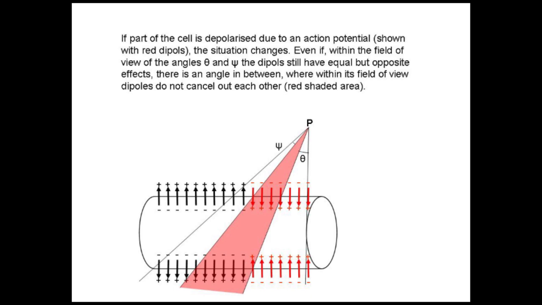And again, you can add dipoles and come up with a summation dipole, which can account for the total effect of all those small dipoles. Then this cell has a dipole which is not zero. In short, if the whole cell is depolarized or the whole cell is polarized, it doesn't matter.